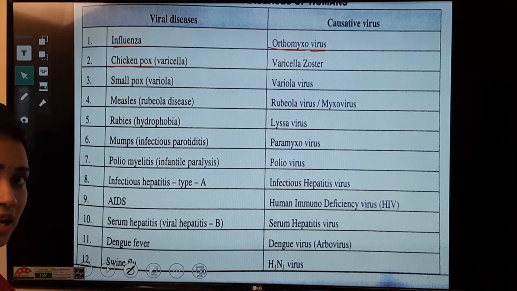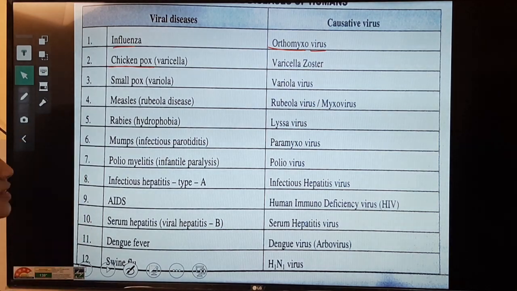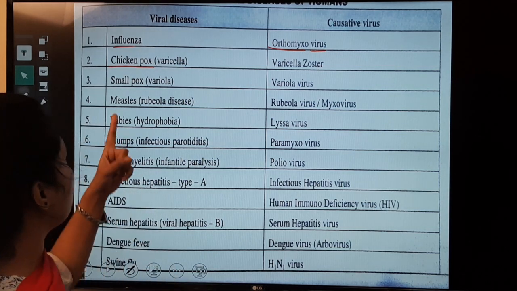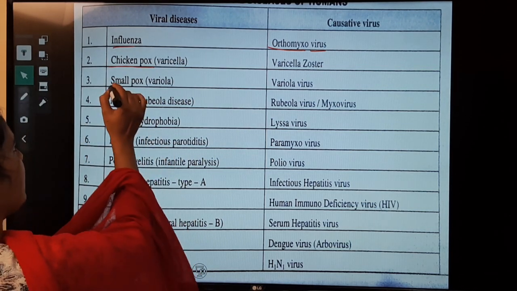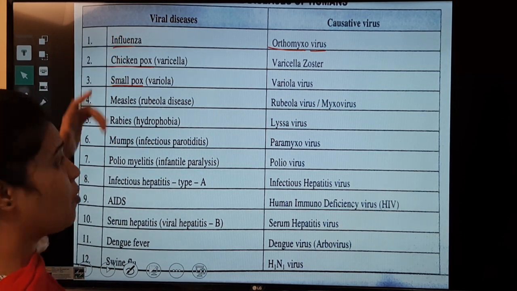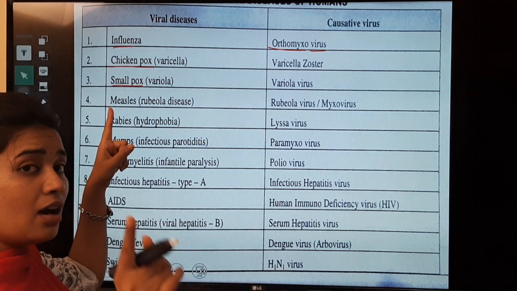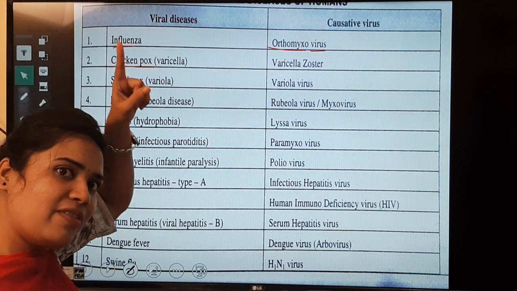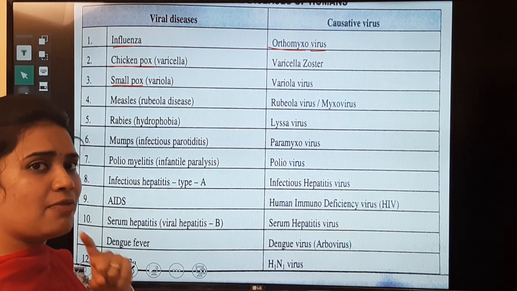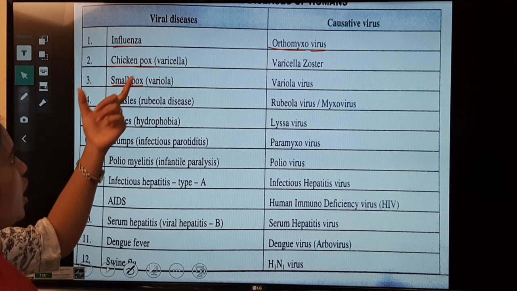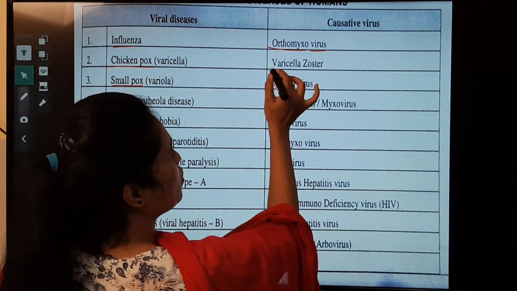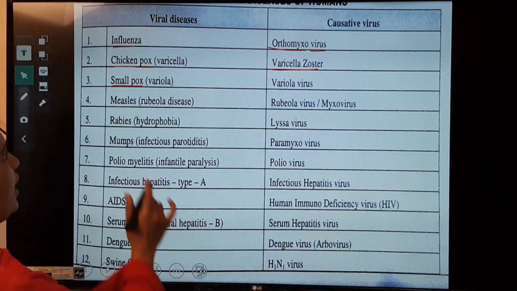Chickenpox, which you have already learned. The first vaccine was made by Edward Jenner, for chickenpox and smallpox. From the chickenpox, he made the vaccination for smallpox, which we already learned in the back. Edward Jenner created the first vaccination for smallpox. The causative agent of chickenpox is a virus, that is varicella zoster.